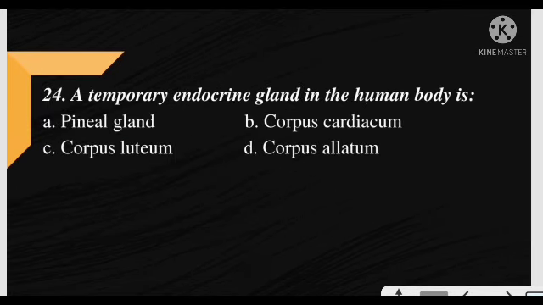A temporary endocrine gland in human body is? And the correct answer is option C, corpus luteum. It is a temporary endocrine gland in human body.